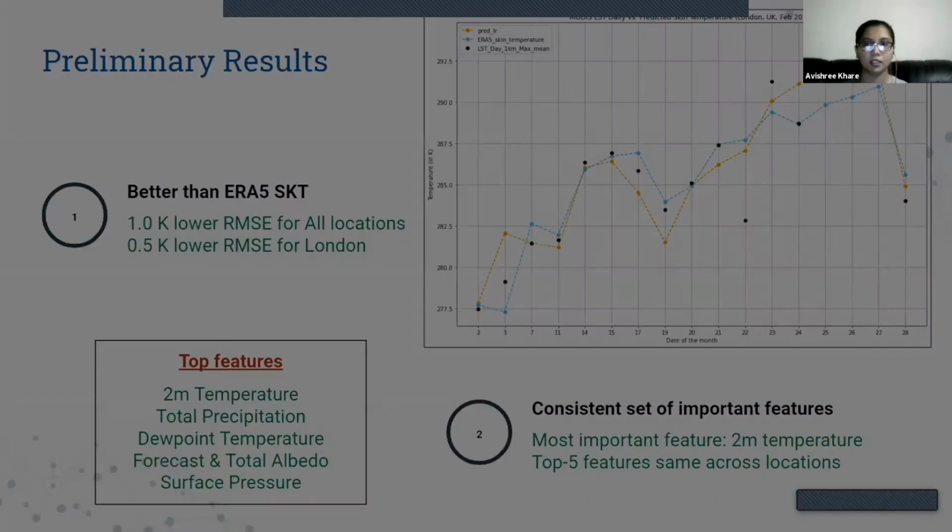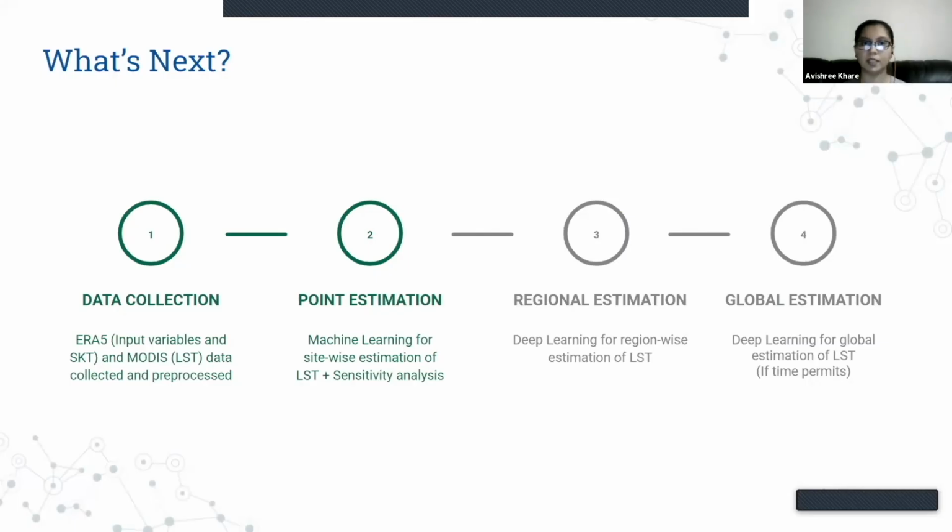And later on, we would be wrapping up on point estimation, that is finding a more crisp list of input features that would be more helpful in predicting land surface temperature, and then extending this to find LST values for a given region. Being more ambitious, it would be the entire continent of Europe. And we hope to present that the next time we see all of you.